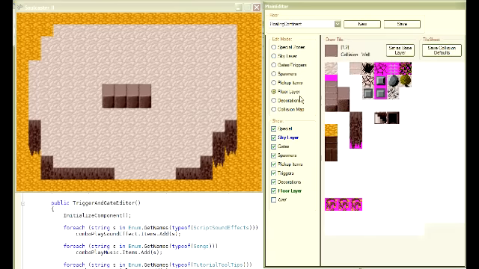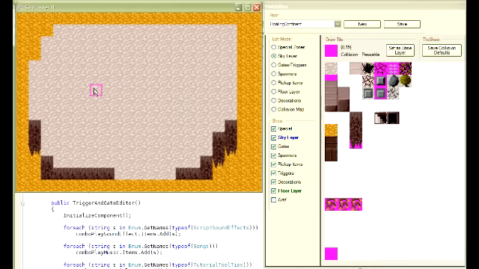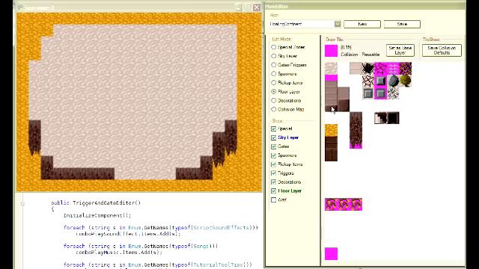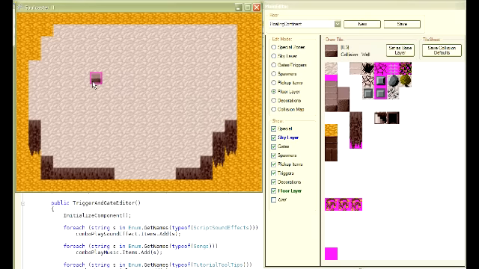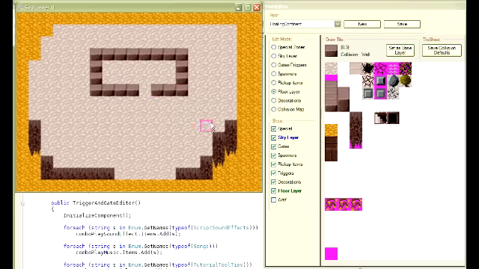You can also do this to make a little hut. Let's clear this off. So yeah, let's make this hut here.